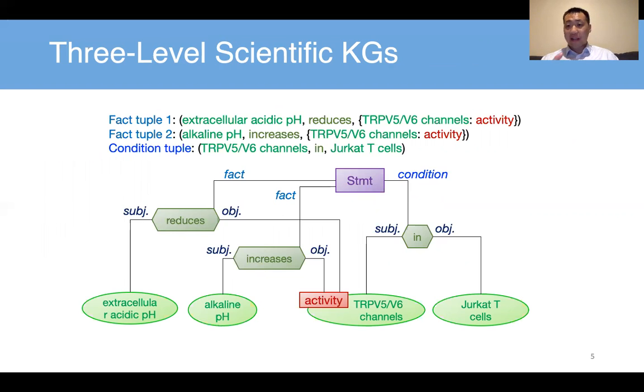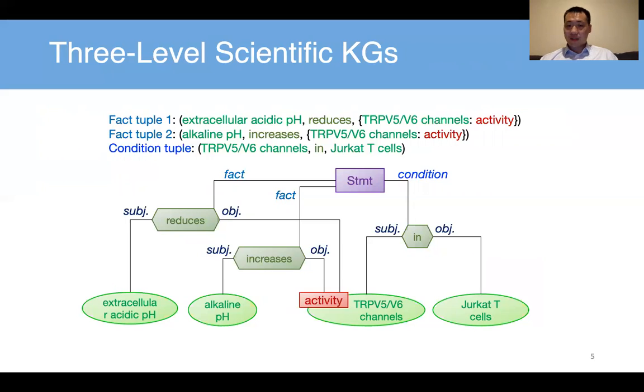It should not be a flat knowledge graph that we used in general domain. It should be multiple layers. Let's see here. The first layer we design is the entities and their attributes. We attach the attribute like activity to the entities, right, to the concepts. And the second layer, we have the relation, which can connect to the subject node and object node. So subject and object, they can be concepts, they can be attributes. And a statement, which is the information source of this structure,